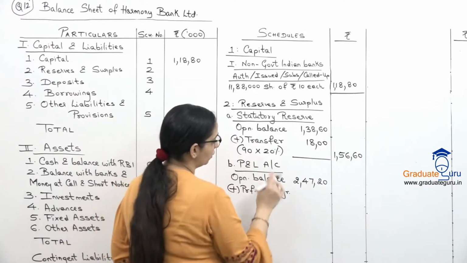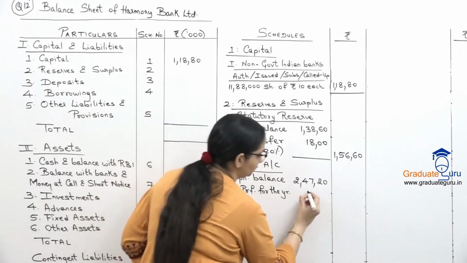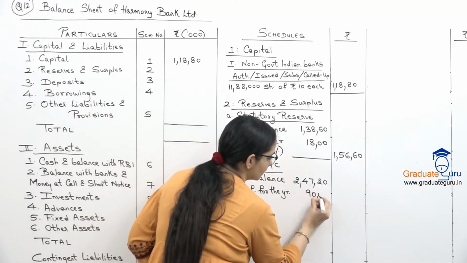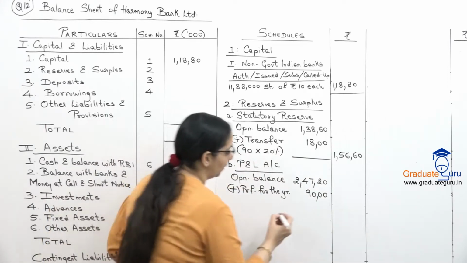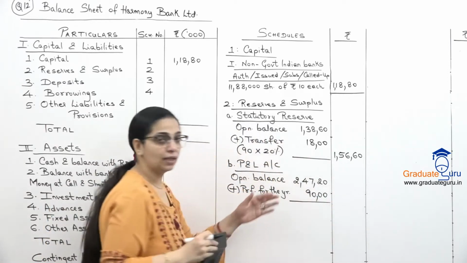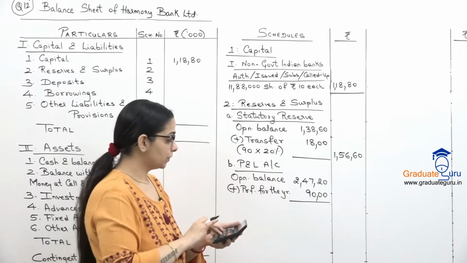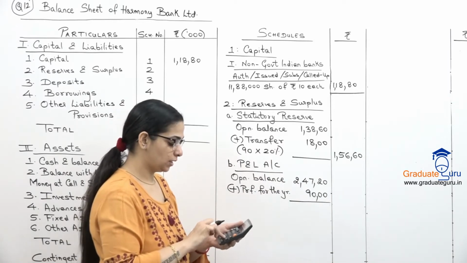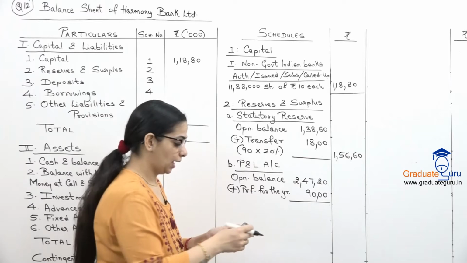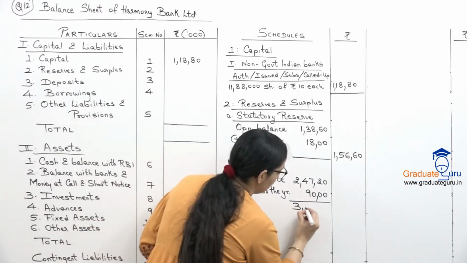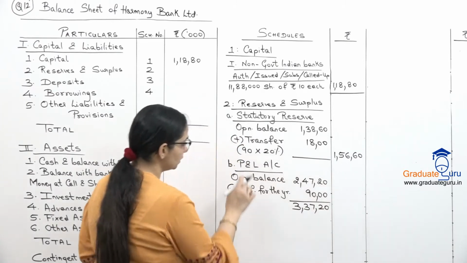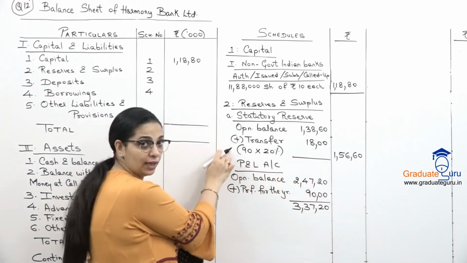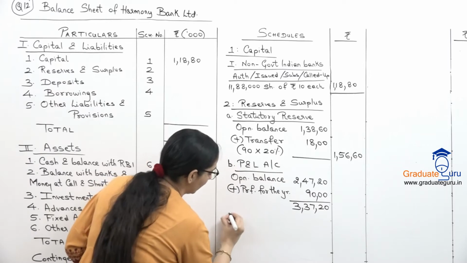And our profit for the year is 90 lakhs है. So that is 90, 100, thousands. पहले हम इसका total ले लेते हैं in the inner column itself. So 247.20 plus 90, 100, that will give us 337.20.